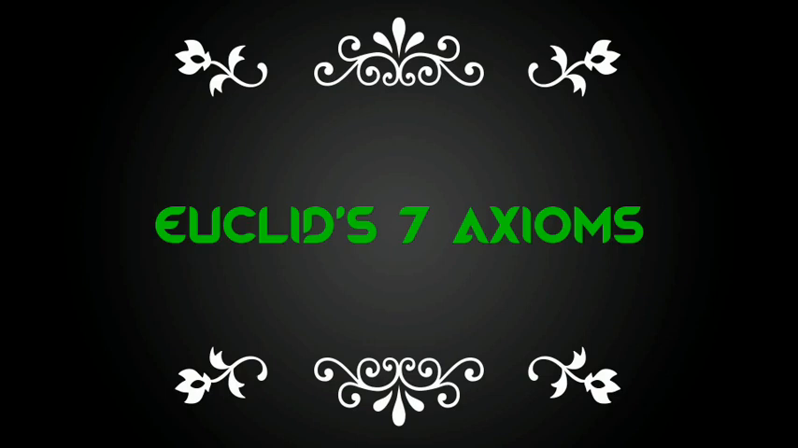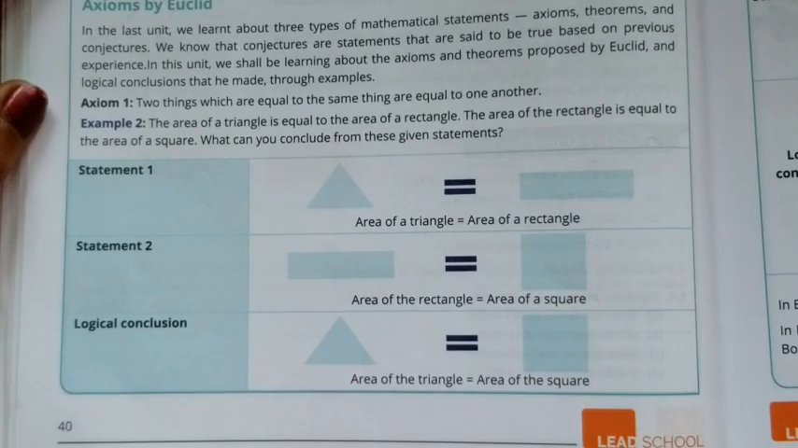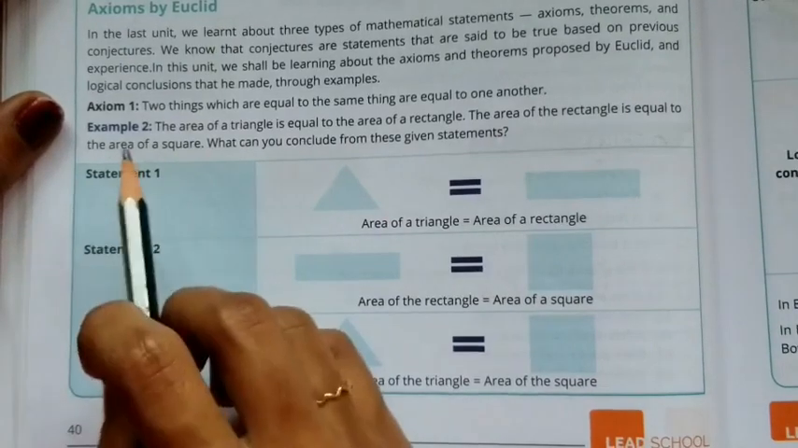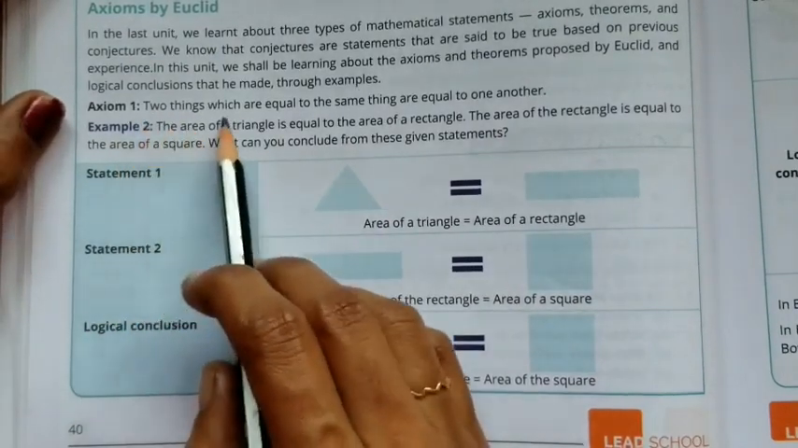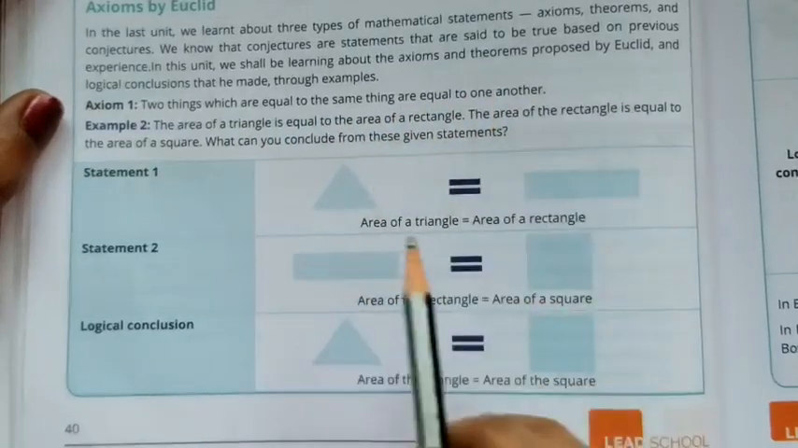Now let us see Euclid's 7 axioms in detail. These are the 7 axioms of Euclid. Let's see one by one. The first one is: things which are equal to the same thing are equal to one another. Let us see an example to understand this first axiom.